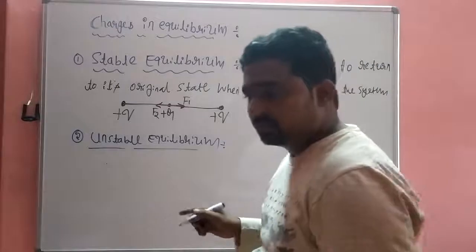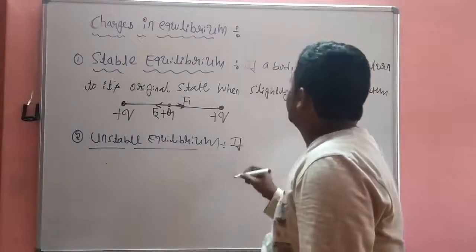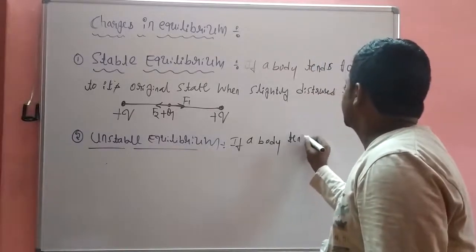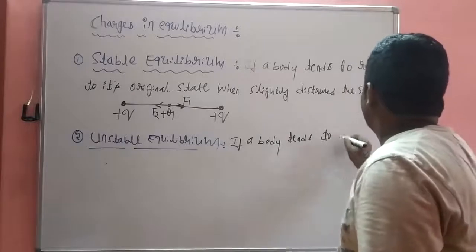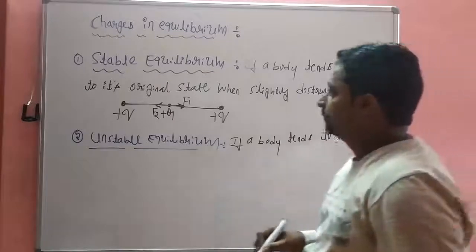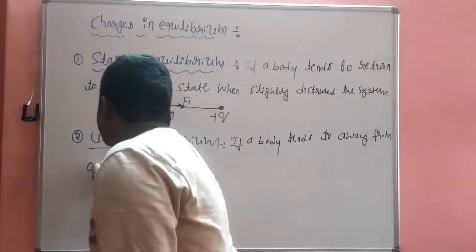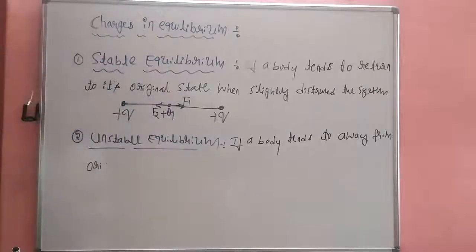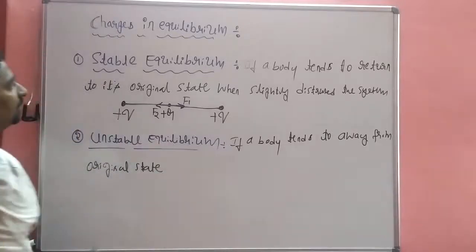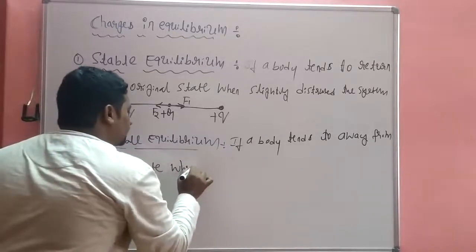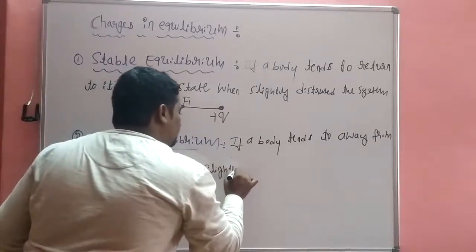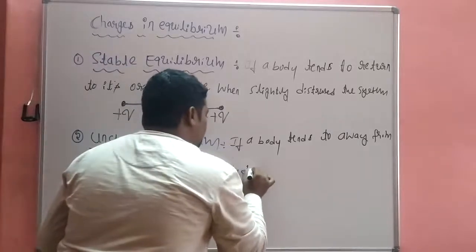Write down the definition. If a body tends to go away from the original state when slightly disturbed, the system is in unstable equilibrium.